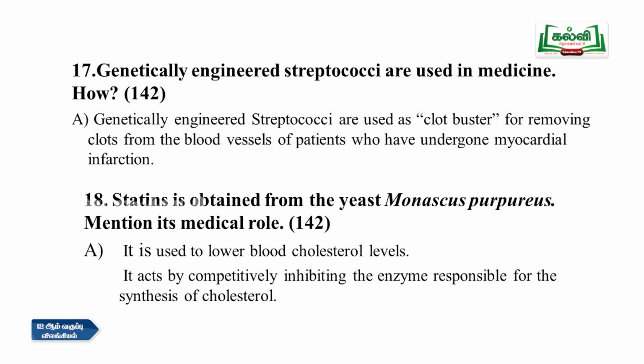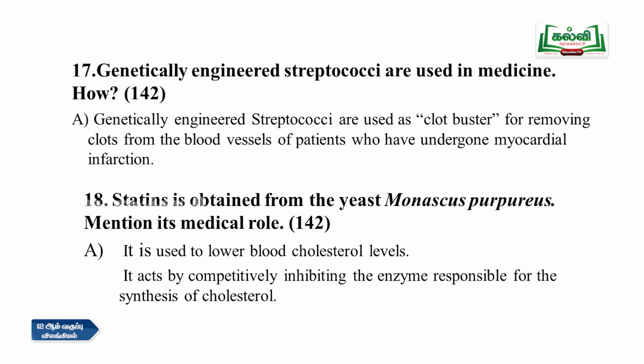Then 17th question, how are genetically engineered streptococci used in medicine? It is in page number 142. Genetically engineered streptococci are used as clot buster for removing the clots in the blood vessels of patients who have undergone myocardial infarction. That means if you are having any heart attack, then we can remove the clots in the blood vessels of the heart so that the patient recovers. So the example for this is streptococci and it is used as clot buster. You have to write this one.